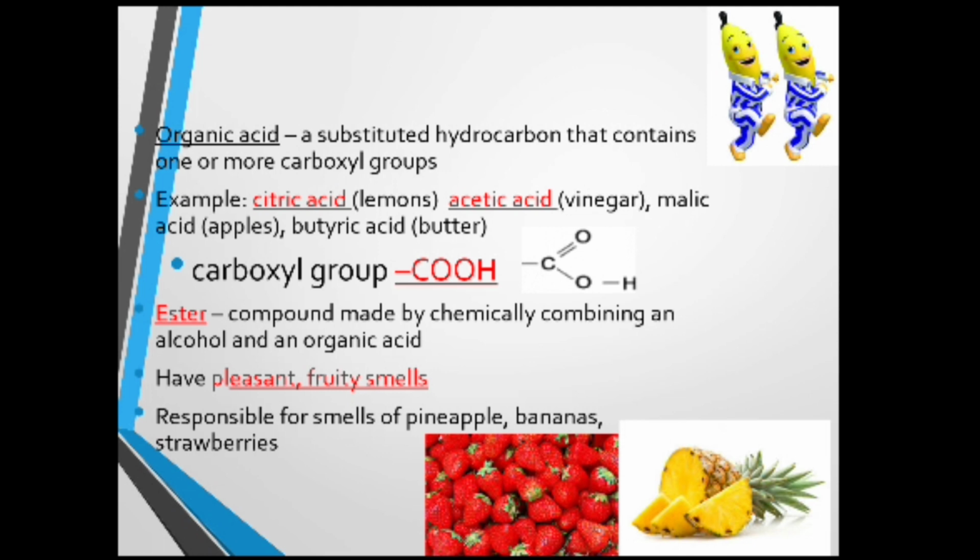And what is an organic acid? It is a substituted hydrocarbon that contains one or more carboxyl groups. Examples are citric acid, acetic acid, malic acid, and butyric acid, etc. Here, the carboxyl group is denoted by COOH.